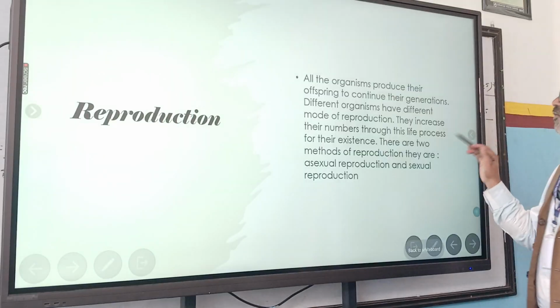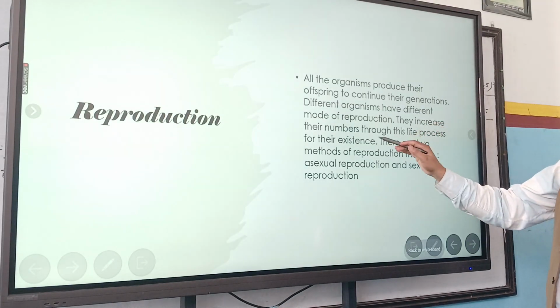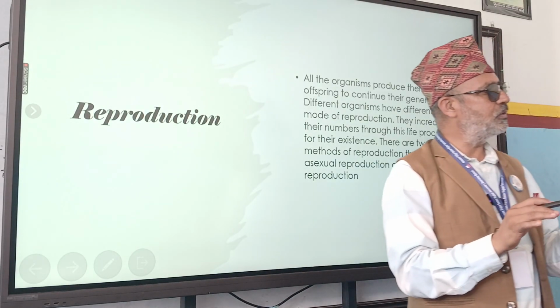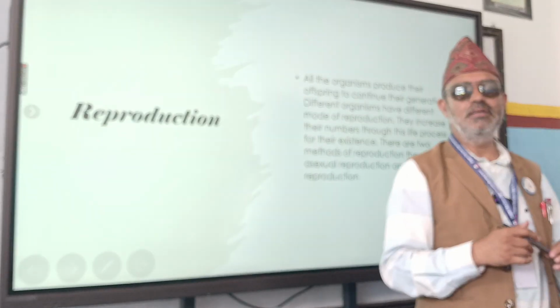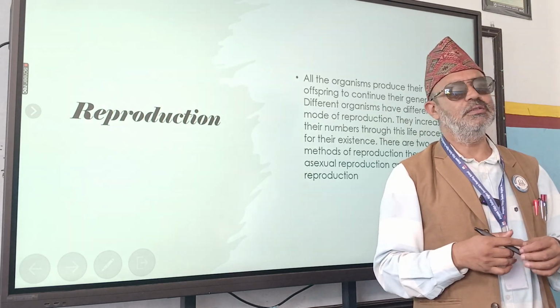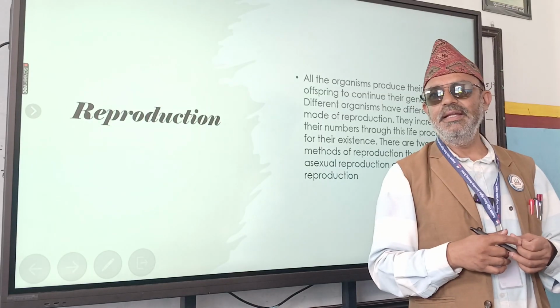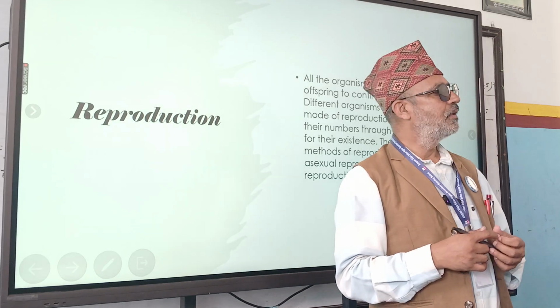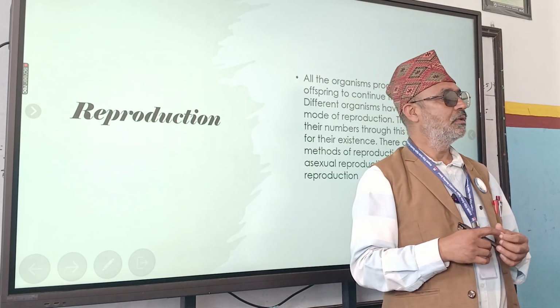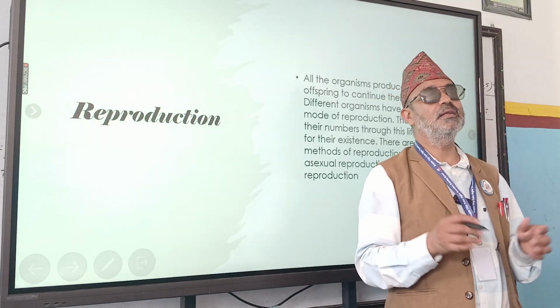Reproduction. Because of reproduction, there is increase in number of organisms. If no reproduction, no increase in number of organisms. What is the present day population of the world? Any idea? It's near about 8 billion. Near about 8 billion people are there in the world.